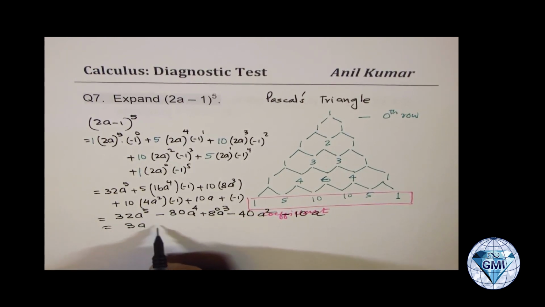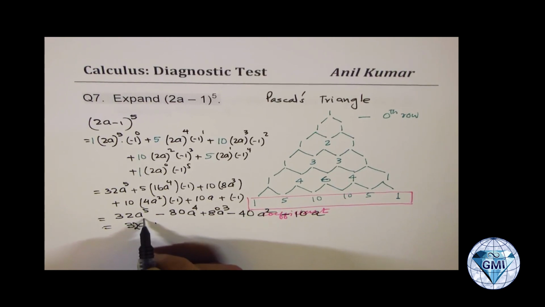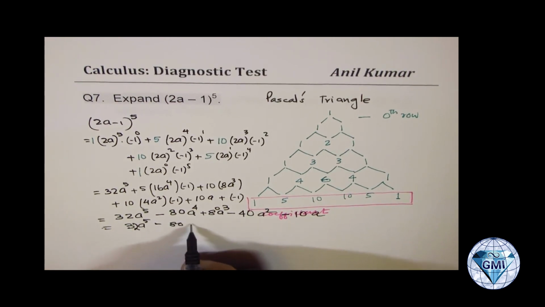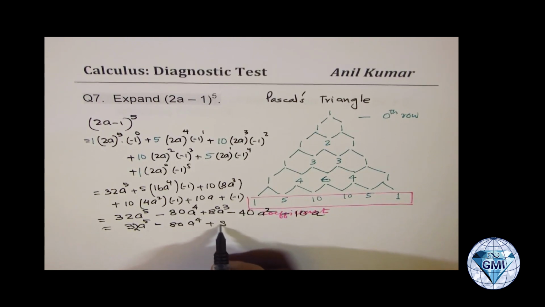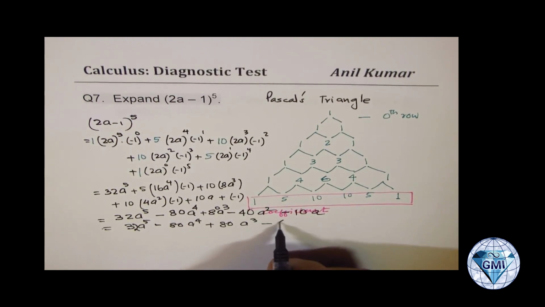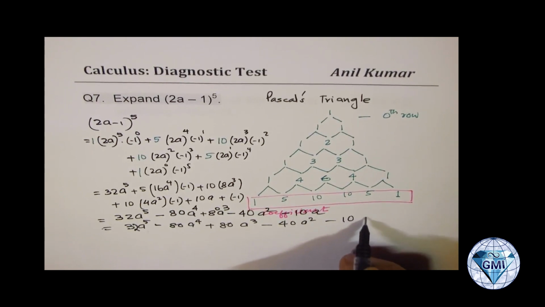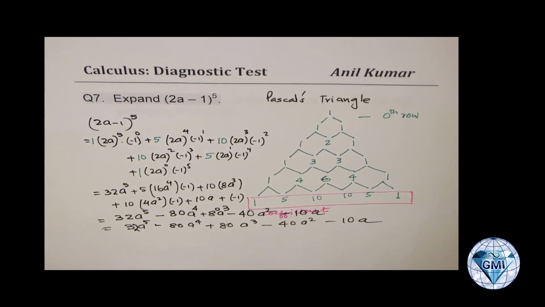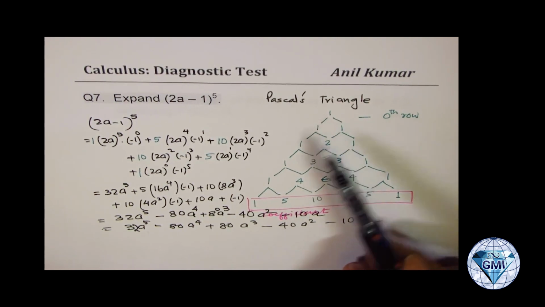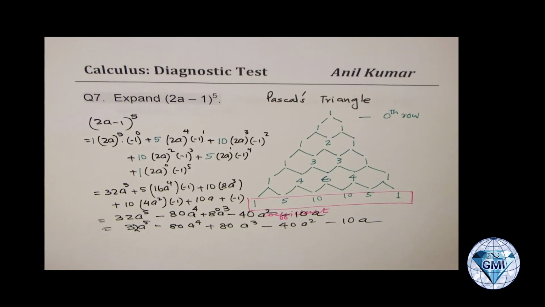So we have 32a to the power of 5 minus 80a to the power of 4 plus 80a cube minus 40a square minus 10a, right? So that's what you get as the expansion of 2a minus 1 to the power of 5. Okay. So I hope you recall the Pascal's triangle and understand how we could answer such questions, right?